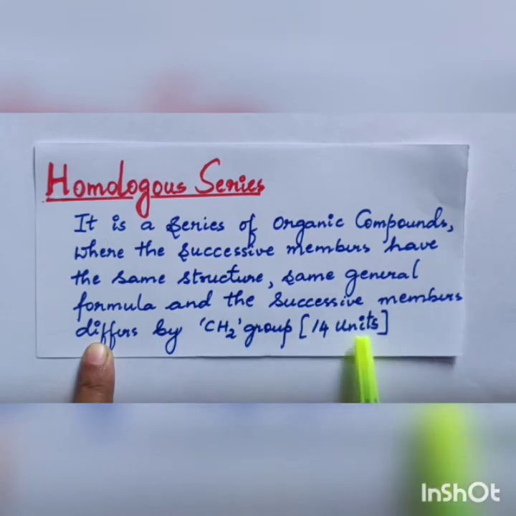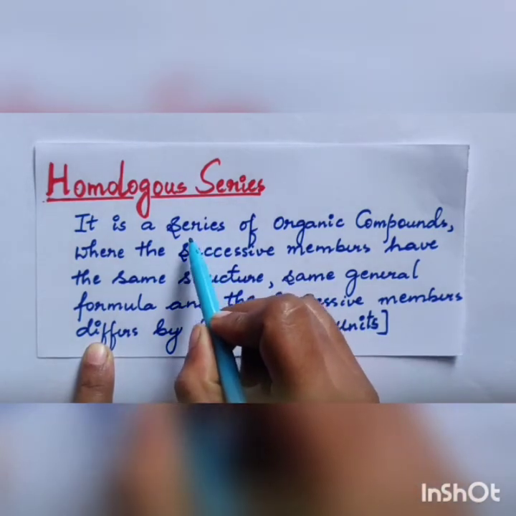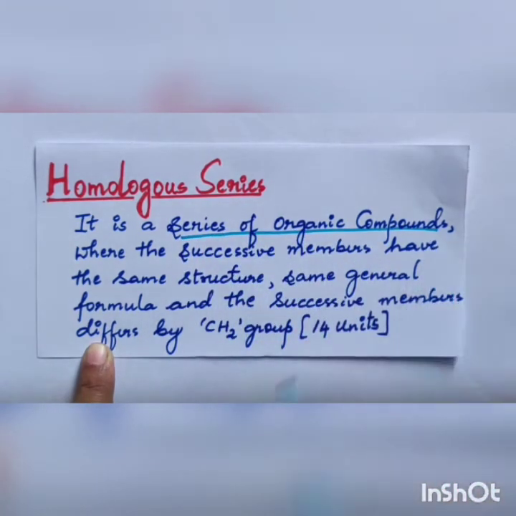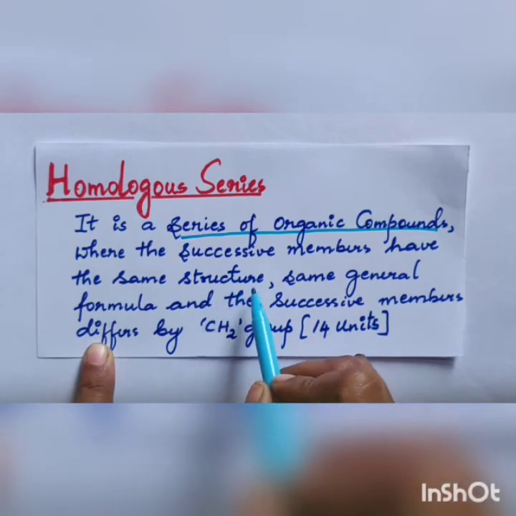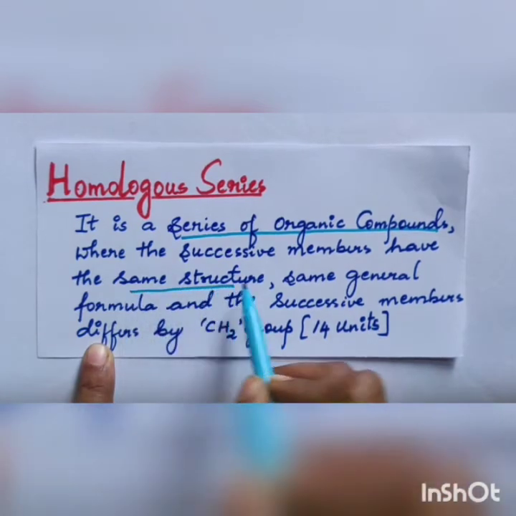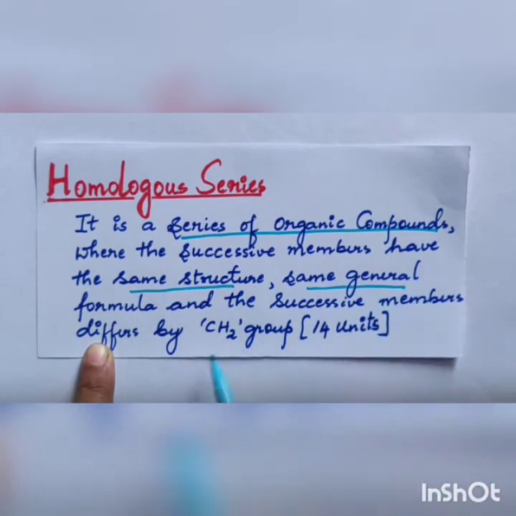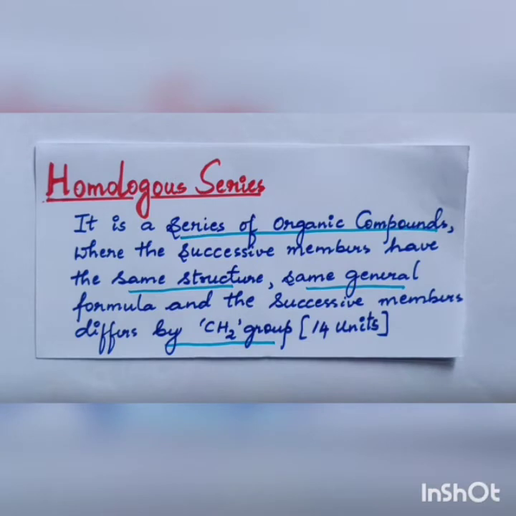Remember, in a homologous series the successive members have the same structure, same general formula, and differ by a CH2 group.